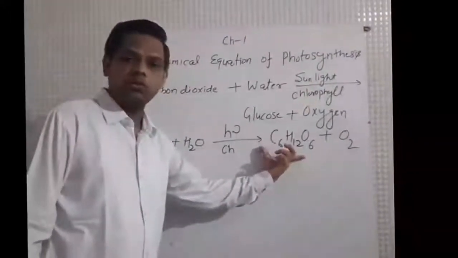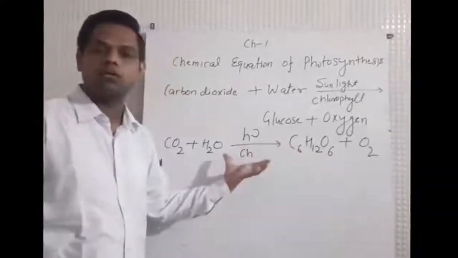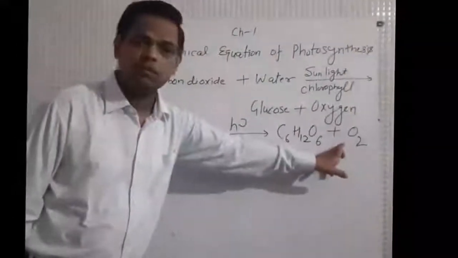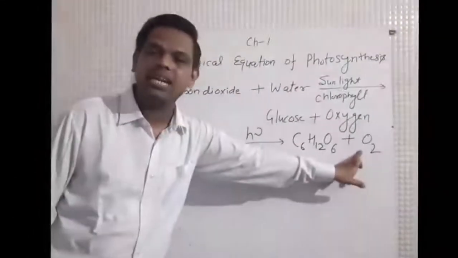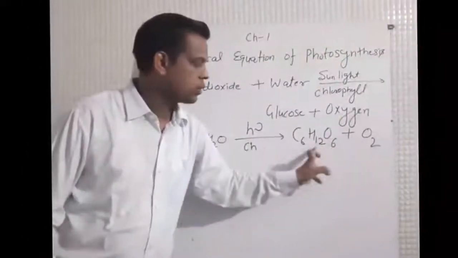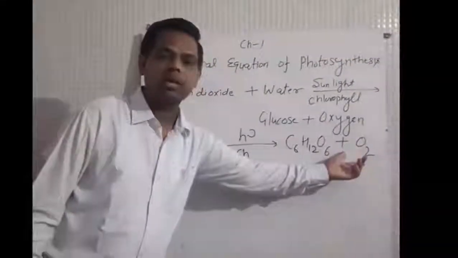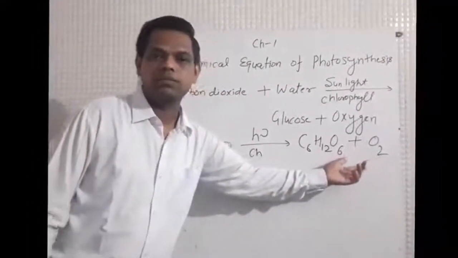This food is used by different parts of the plants and the excess food is stored in different parts of the plants. Plus oxygen; this oxygen is released as a side product. Side product means the excess product which is not used by the plants. It is released by the plants into the air, and this oxygen is used by us for respiration.